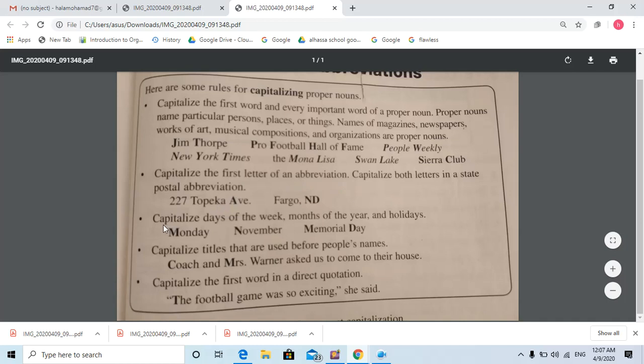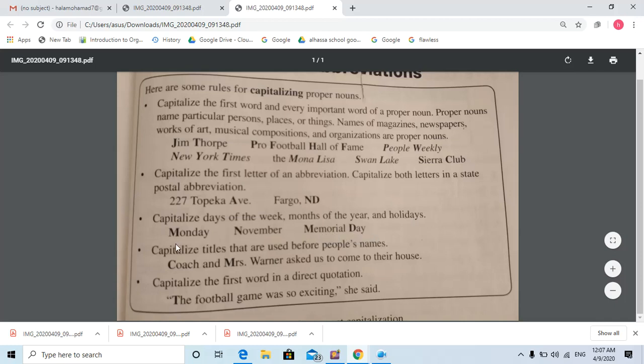Number 3, capitalize days of the week, months of the year, or holidays. Holidays like Memorial Day, National Day, or Mother's Day should be capital also.